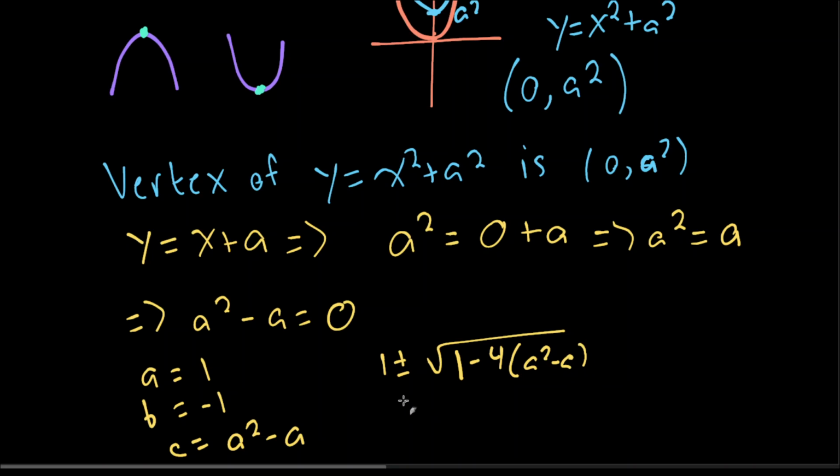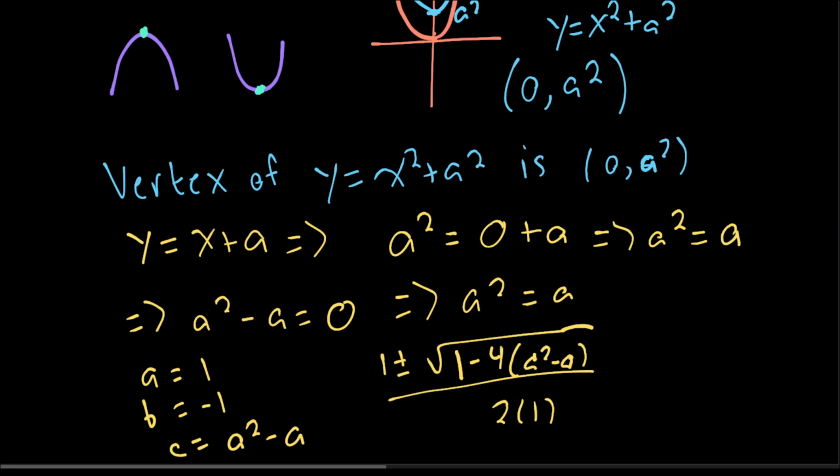Oh god, this looks like a monster. If you want to compute this and finish it, by all means, but I'm more than happy with saying, hey, when does a squared equal a?